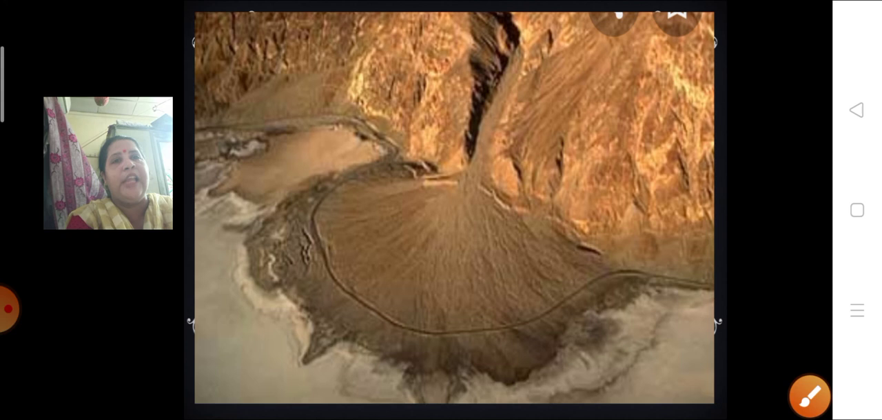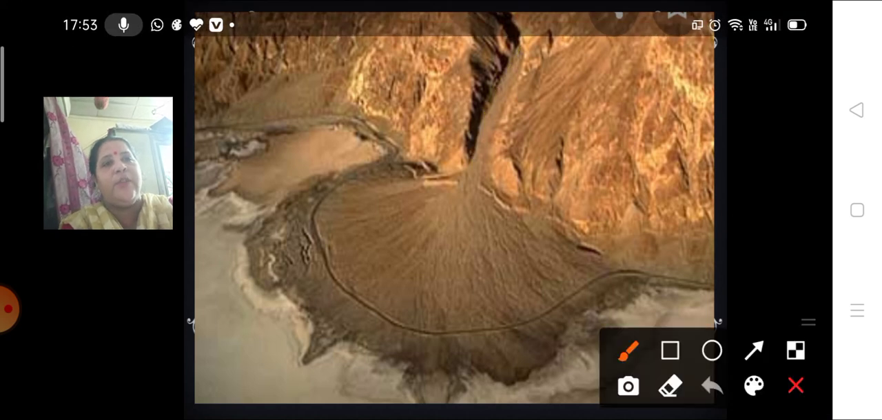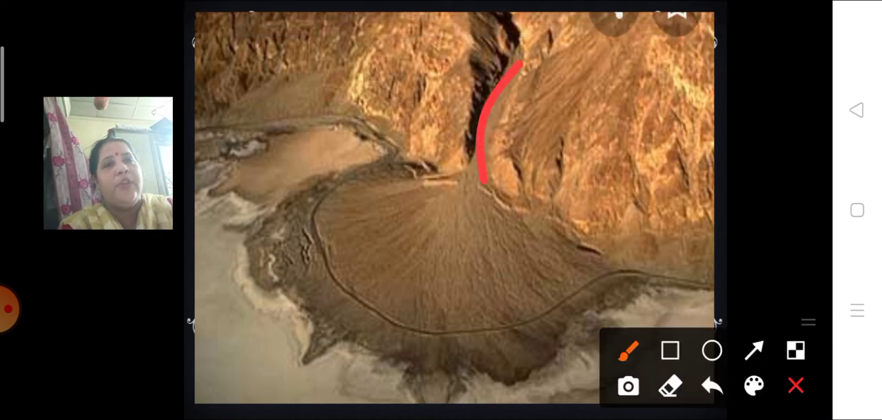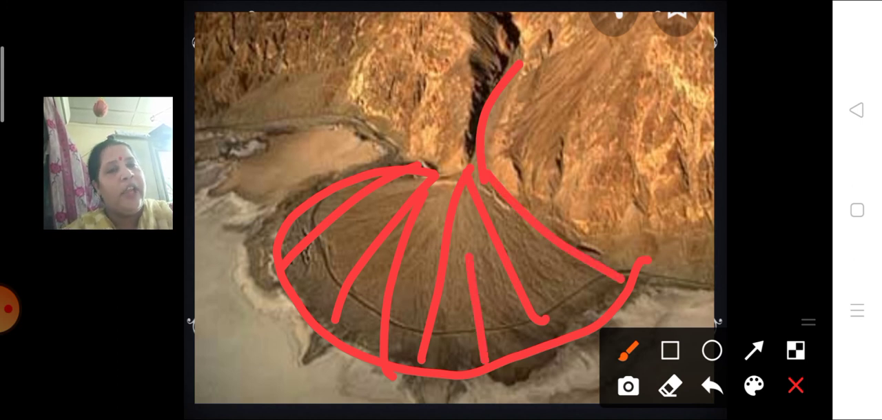You can see this alluvial fan. I had just now explained to you that when the slope is changing, just because of the change in the slope, the deposition of the coarse sediments takes place over here, and it looks as if it is a fan. You can see over here it is looking like a fan, and this portion over here is very much alluvial, fertile.